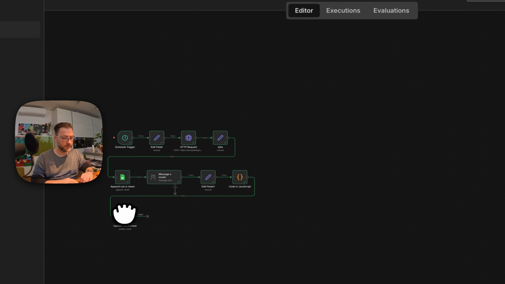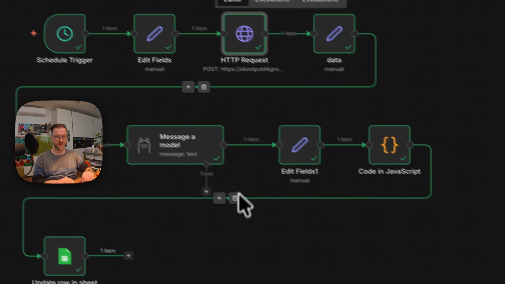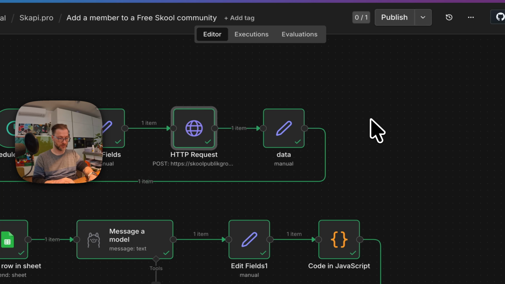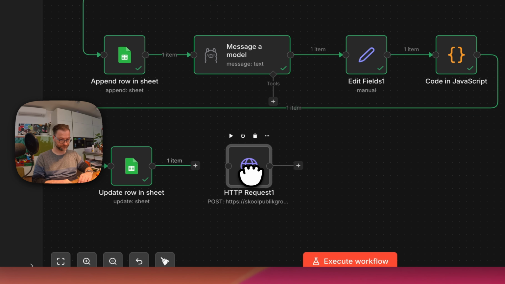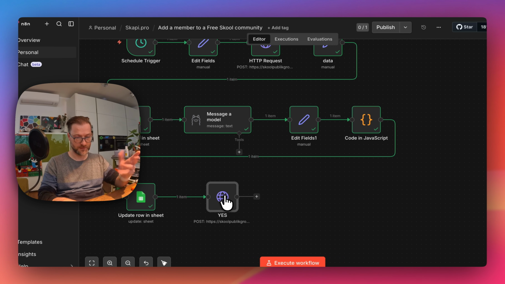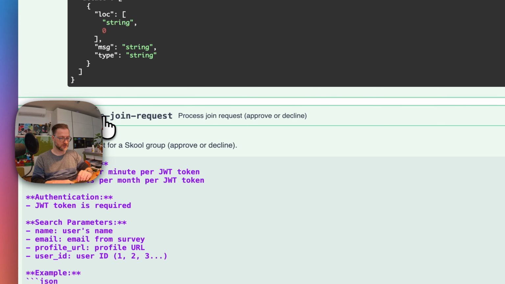So I've updated that again, but the problem is right now we are making this HTTP request to check the person's application. I'm going to take a copy of this, and here I would say yes, whatever. So to check everything, I need to go to the next thing, process join requests.